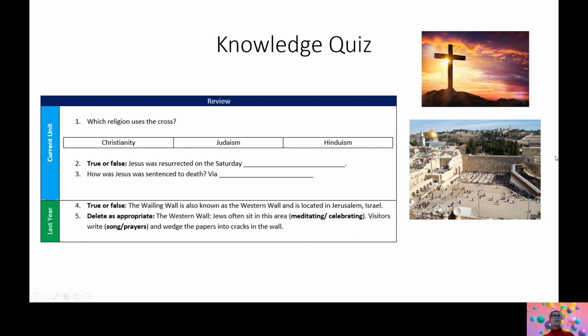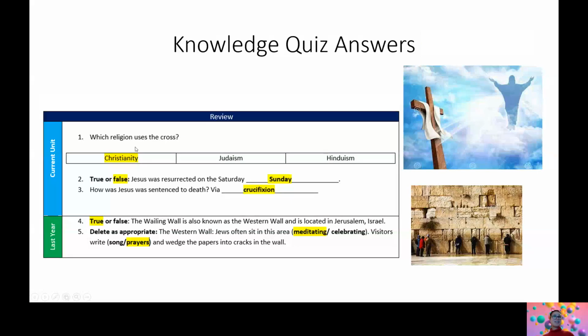Okay, let's go through the answers. The religion which uses the cross as a symbol is Christianity. Question 2. Jesus was resurrected on the Sunday, so that was false. Question 3. How was Jesus sentenced to death? He was sentenced to death via crucifixion, which is the nailing on the cross, and that is why the cross is the symbol of Christianity.